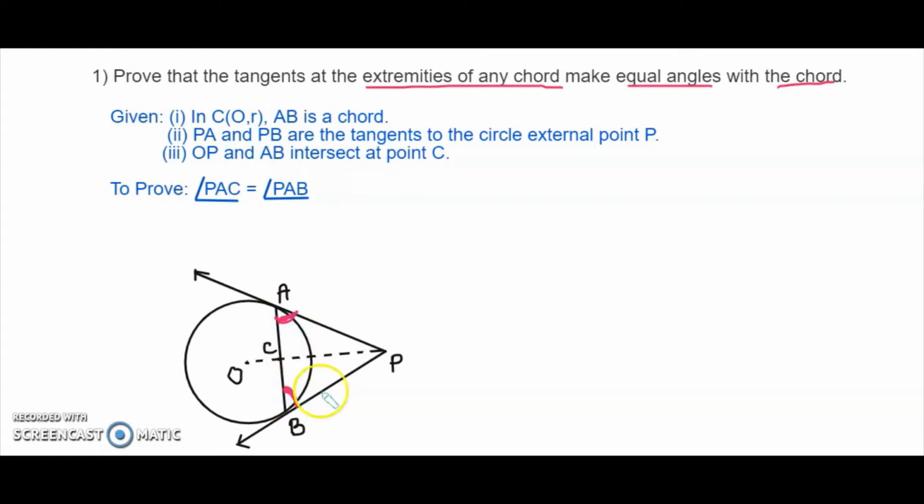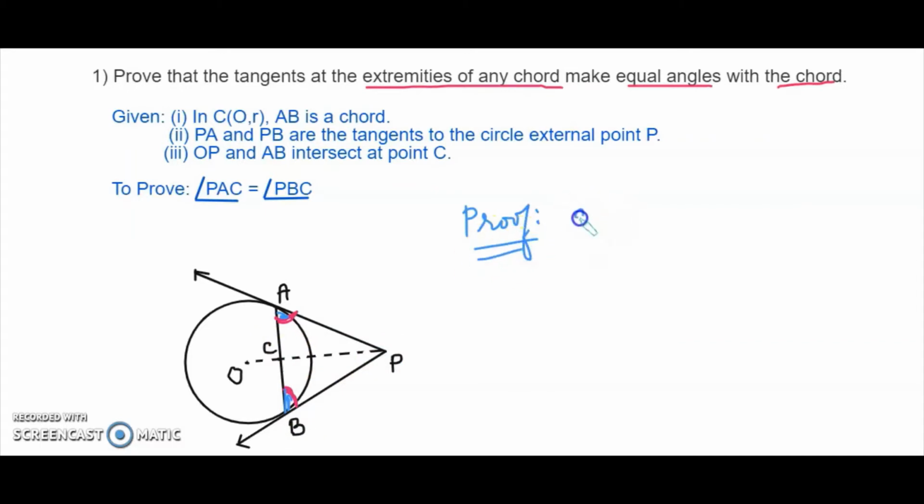That means we have to prove angle PAC is equal to angle PBC. Yeah, PAC equals PBC. That was a typing error. Okay. So now how should we go about it? So we'll say here in triangles PAC and PBC, which all parts are equal.